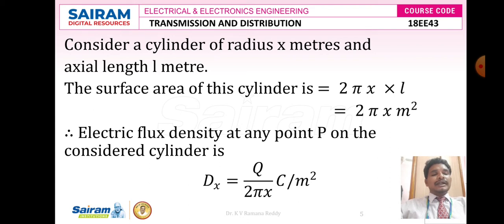Thereby we increase the dielectric strength and reduce the chance of breakdown of the conductor. In this scenario, for the small amount of leakage current which takes place, I can take into consideration the electric flux density, and represent the formula D x equal to q by 2 pi x coulombs per meter square.